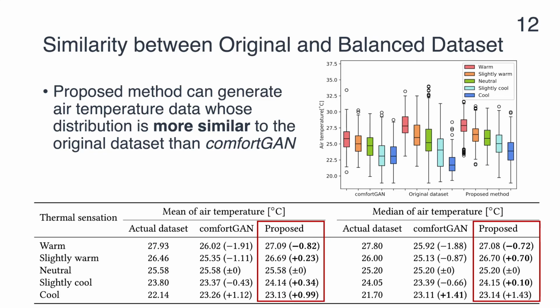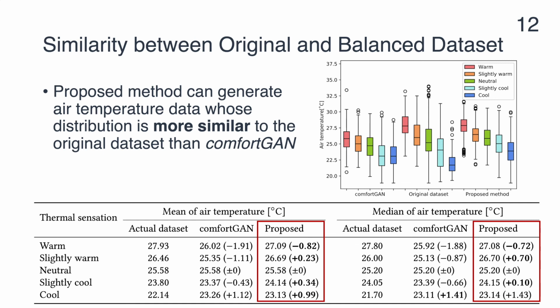We conduct further evaluation to evaluate the similarity between the original dataset and balanced dataset. As shown in the figure, the proposed method has a more similar distribution to the original dataset compared to comfortGAN. In addition, we compared the mean and median of air temperature among three datasets, such as the original dataset and the two balanced datasets.